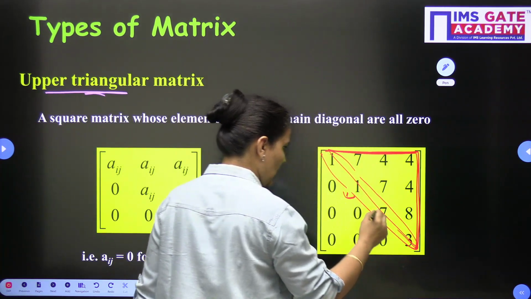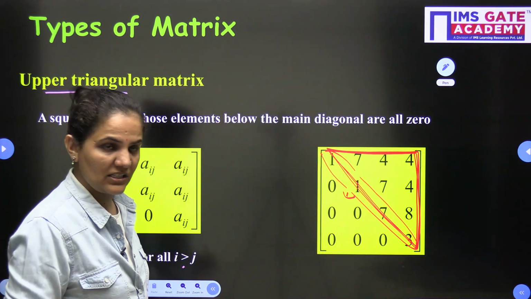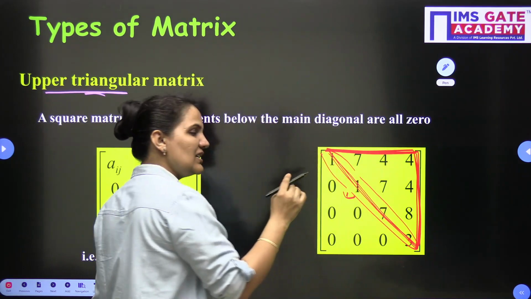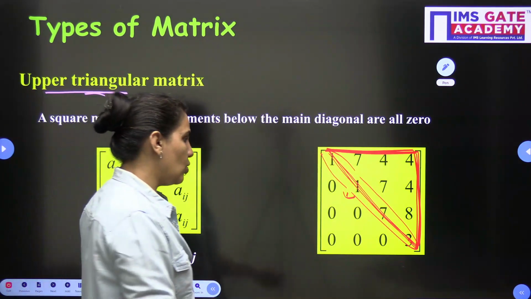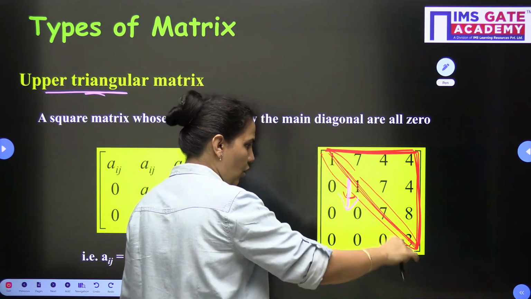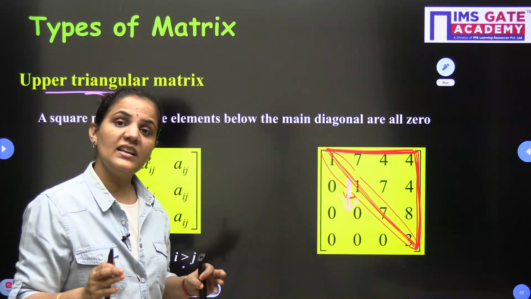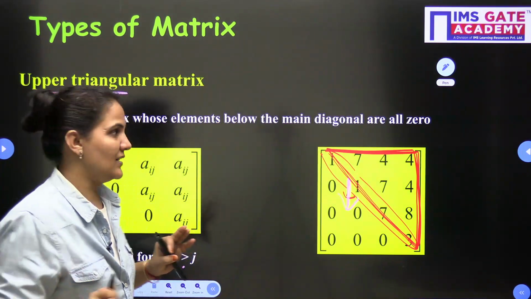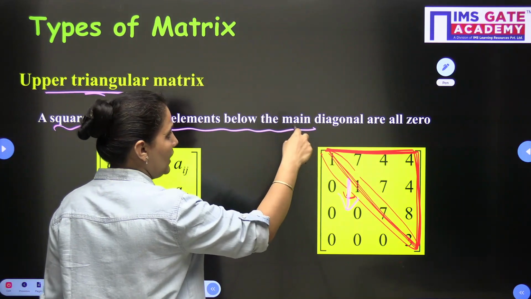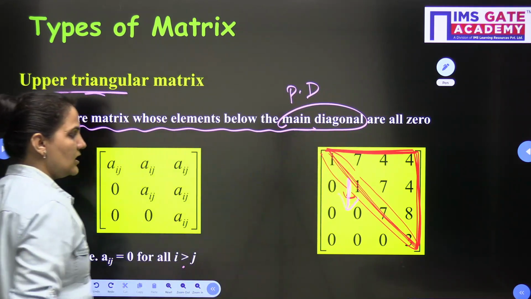So we have a shape like this. You can see I am making a shape, and you can understand it. When I make a triangle, these elements are non-zero, and below this principal diagonal all elements are 0. That's why this is called an upper triangular matrix. So a square matrix whose elements below the main diagonal, or principal diagonal, are 0.